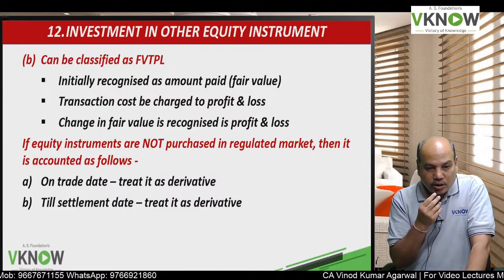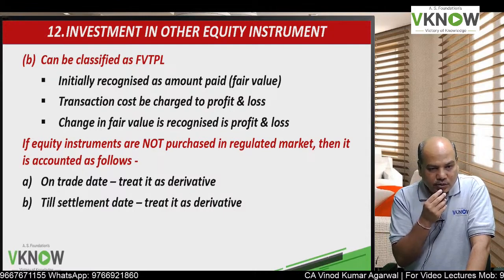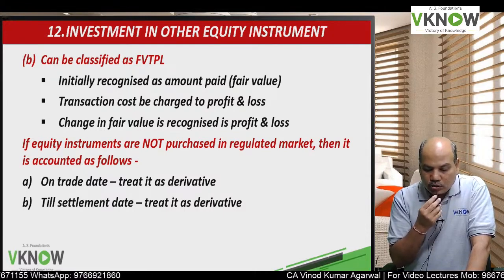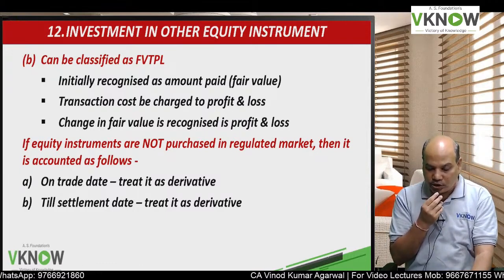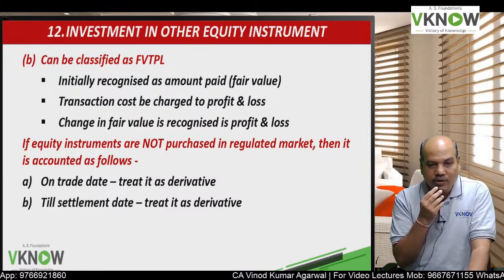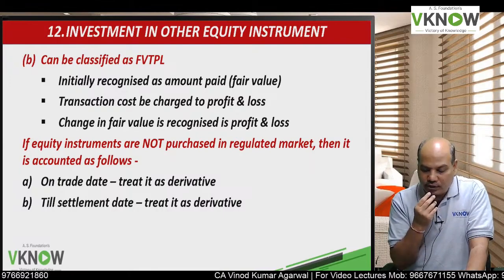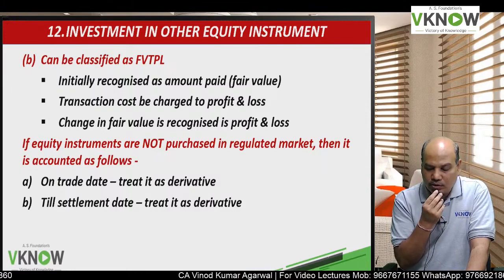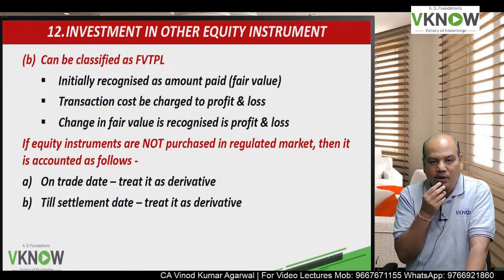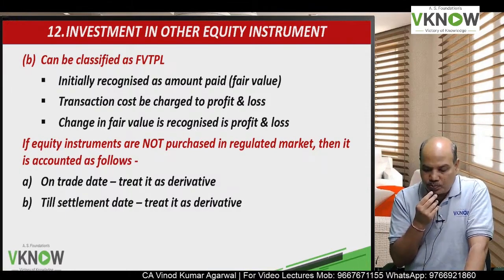First of all, there is no major difference in the accounting. This will also be classified as FVTPL. Initially, it will be recognized at the amount paid, that is fair value. Transaction cost will be charged to P&L account. Any change in fair value will be transferred to P&L account.